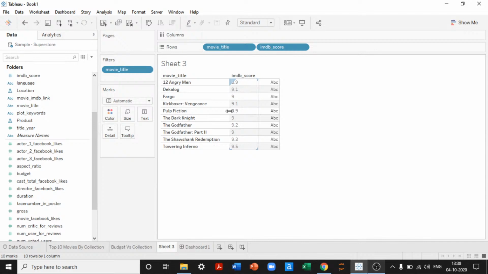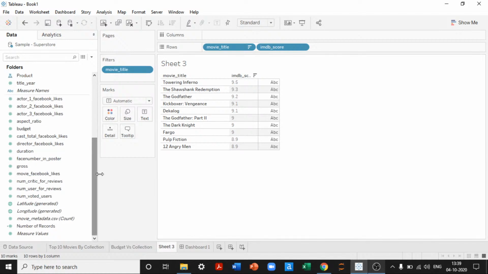Perfect. Now we have the top 10 movies with high IMDb scores. The maximum IMDb score that we have is for Towering Inferno, and we have Shawshank Redemption for 9.3, Godfather for 9.2, Decalogue for 9.1, Kickboxer for 9.1, and all the other movies apparently. I'll sort this from descending to ascending order, and then if I wanted to see how much of a collection that these movies made,